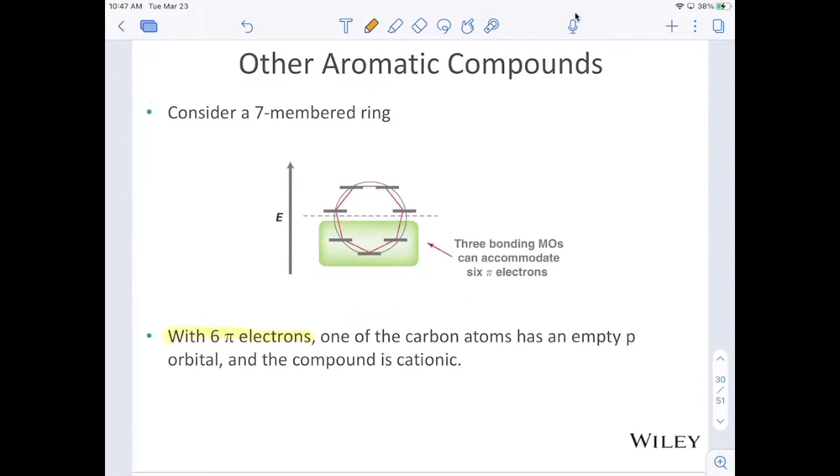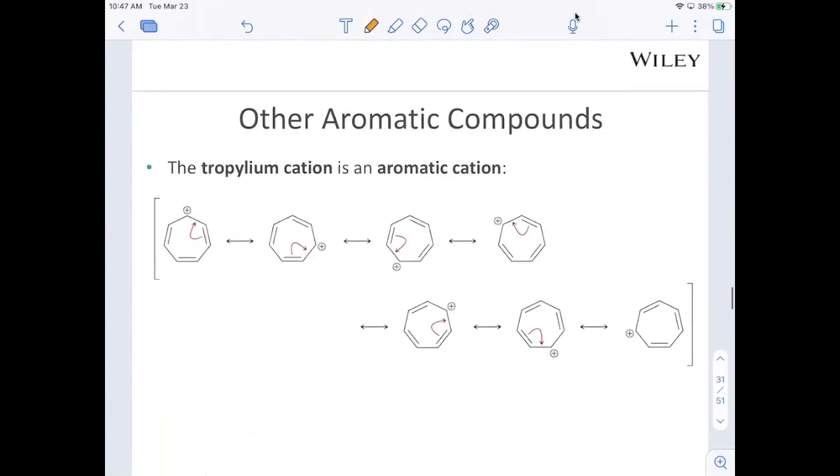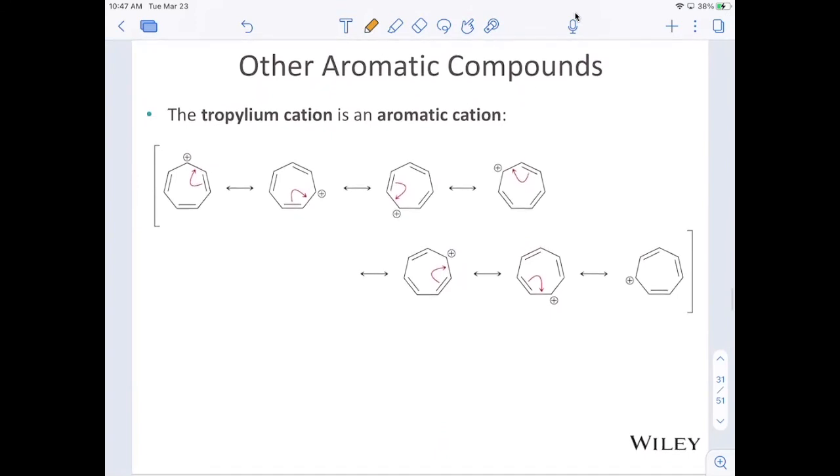So if we're thinking about a 7-membered ring, that already has 6 pi electrons. What we need here is an empty p orbital. So we need a carbocation at that position, so we can then have an aromatic system. And that's exactly what happens. As we look at that carbocation, we have 7 resonance structures. Each one of them has a positive charge on a different carbon, and all 7 carbons share that positive charge.